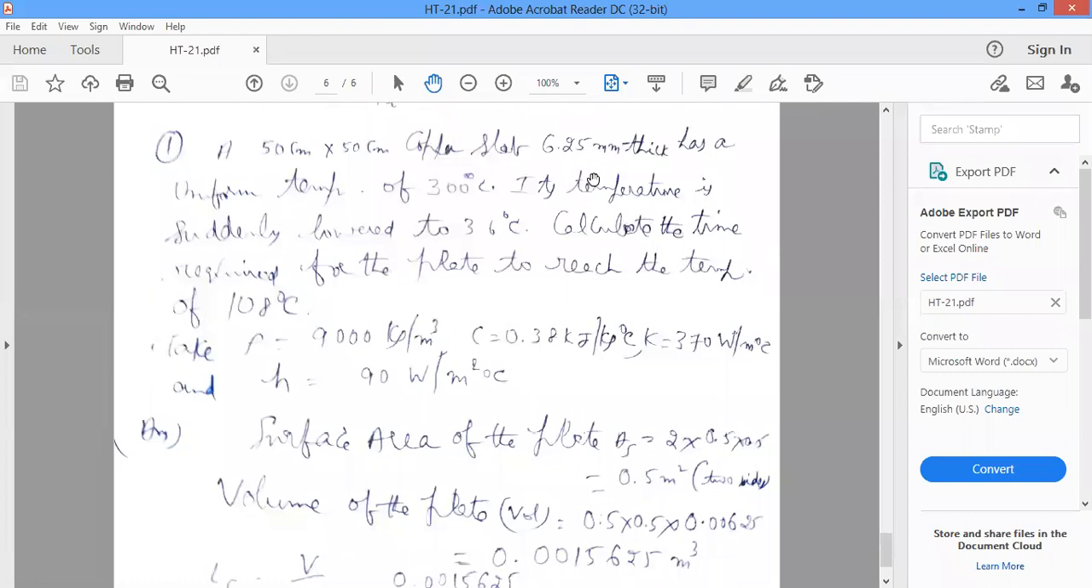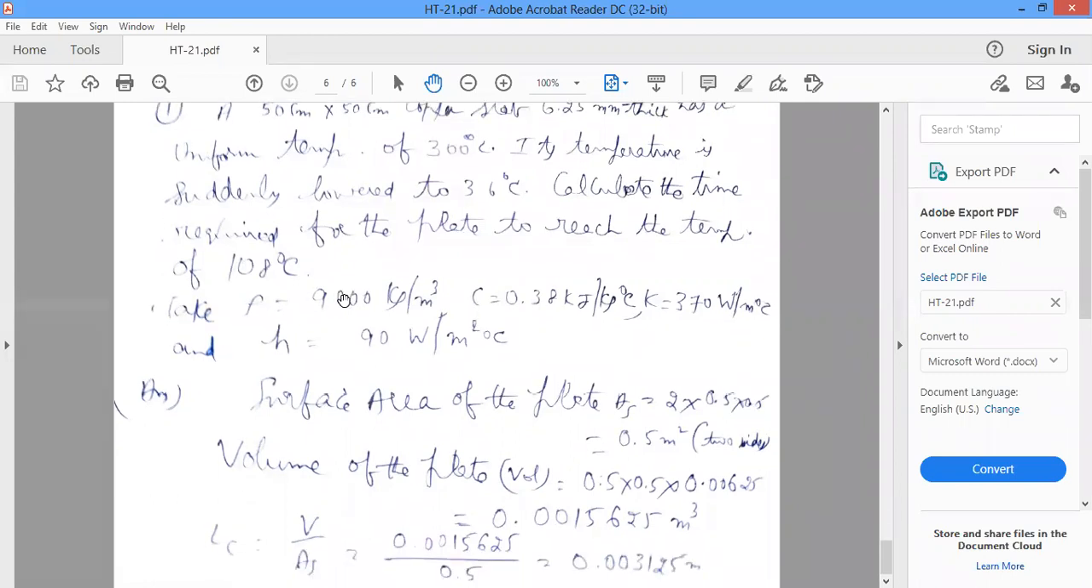Initially it is at a temperature of 300 degrees centigrade. The temperature is suddenly lowered: if you keep that hot copper slab in the environment air, it is lowered to 36 degrees centigrade. So the temperature goes from 300 degrees to finally 36 degrees centigrade. In between there are 300, 290, 280, 270, like 200, like that. So calculate the time required for the plate to reach, in between, the temperature of 108 degrees centigrade. How do you calculate?